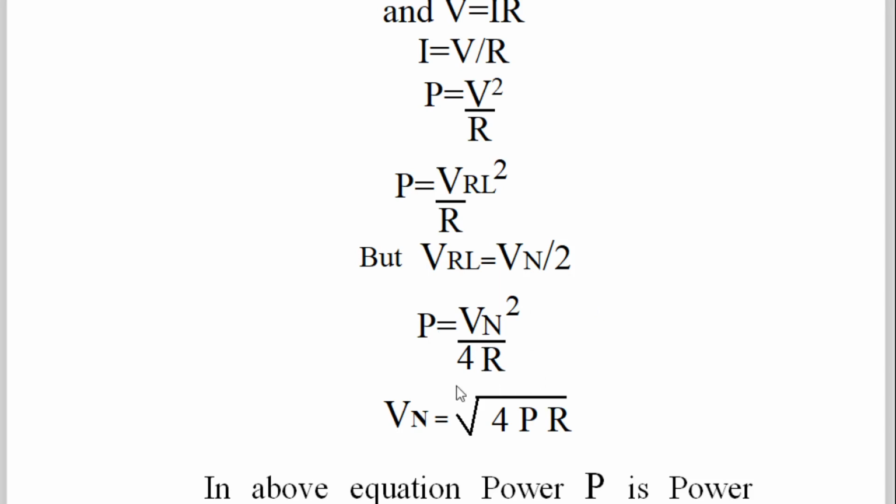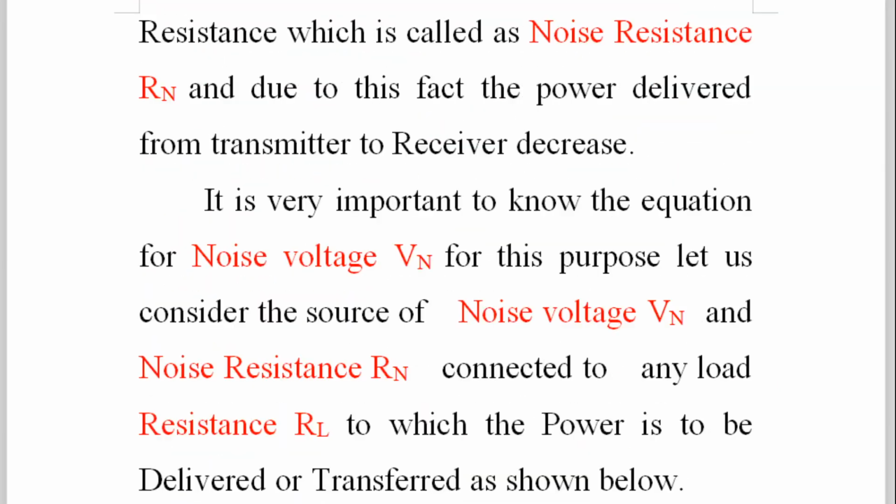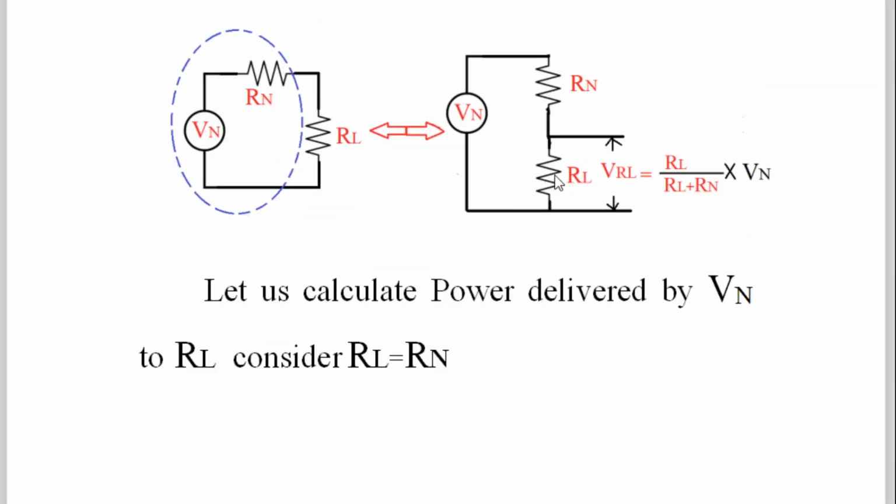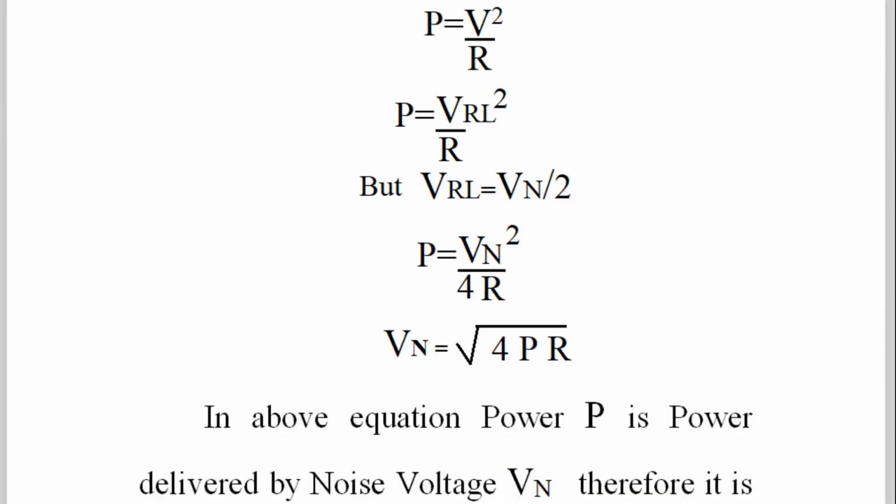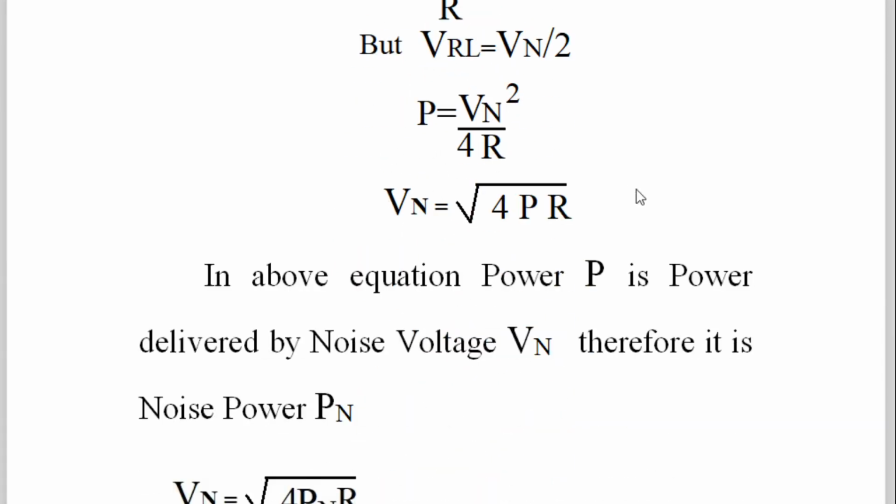Therefore, if you rearrange the term, Vn is equal to under root 4PR, where P is the power developed across this particular resistor. The resistor RL is now removed and there is R, because we have considered Rn and RL are the same. So in this way, we got the equation for the noise voltage Vn is equal to under root 4PR. Up to this equation, everything is simple mathematics.